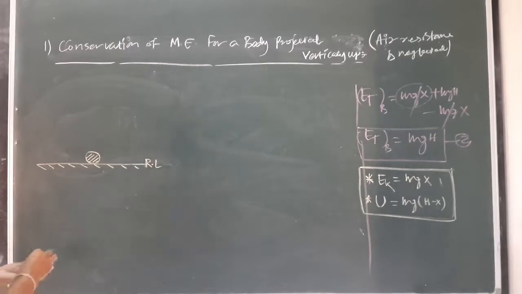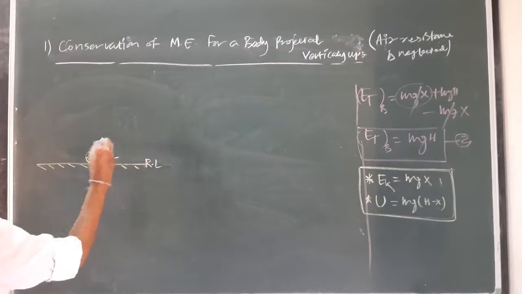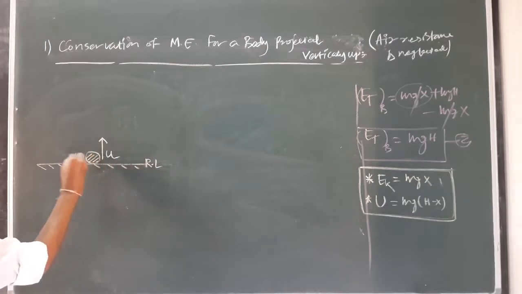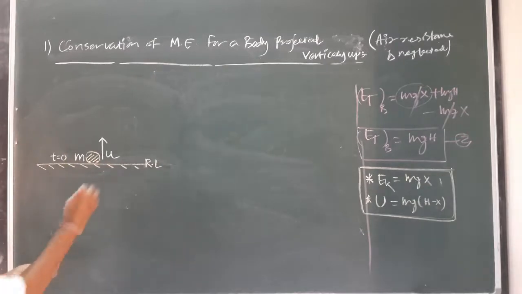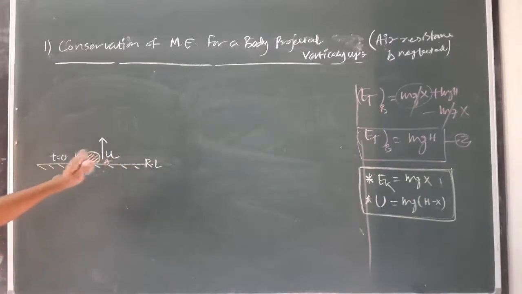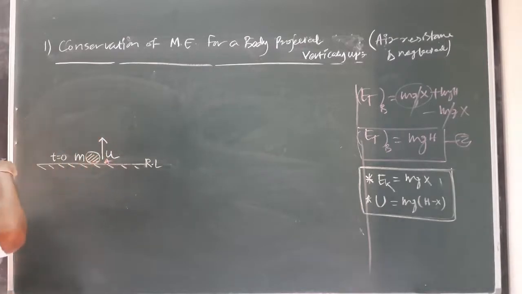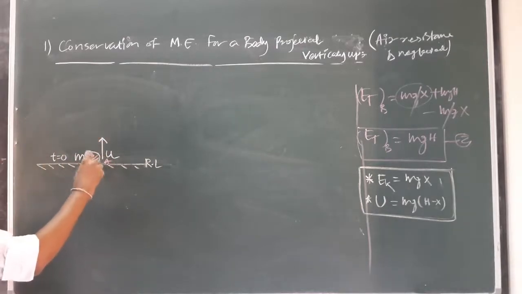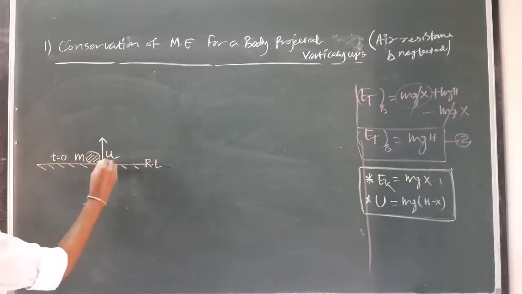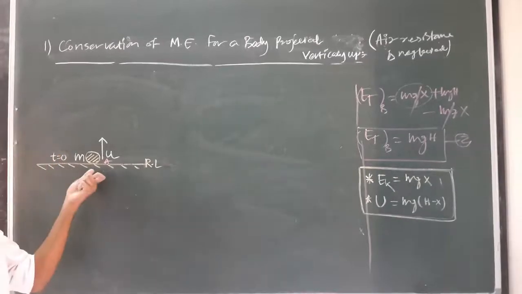Okay, and it is projected vertically up with a certain initial velocity u. Let the mass of the body be m and this is considered as t equal to 0. So at the initial condition the body is at a point A. Let this location be A and it has some velocity because we are projecting it in upward direction. That's why the initial velocity of the block is u and from the reference level it is at a height 0.